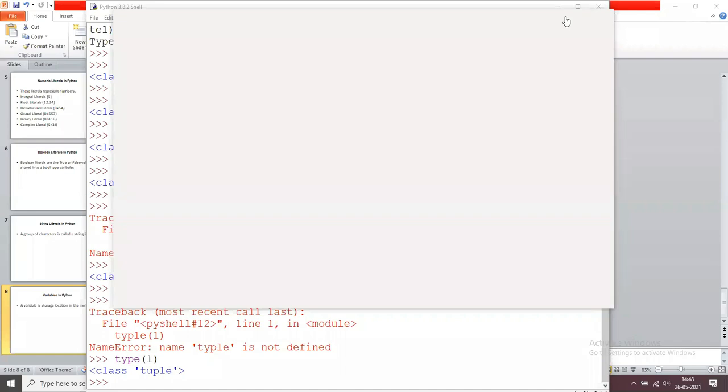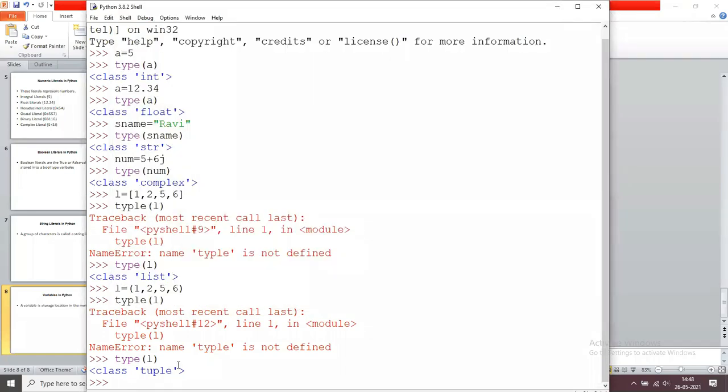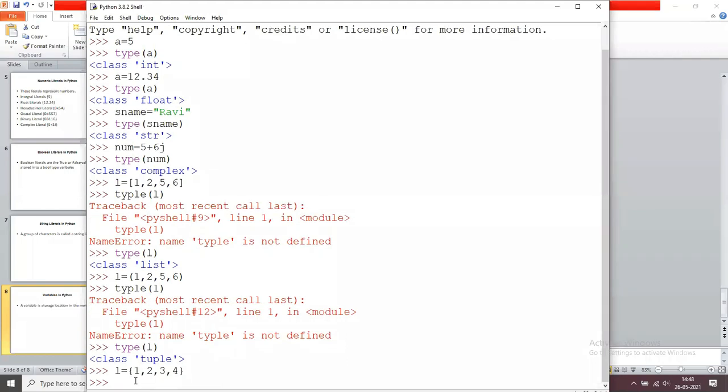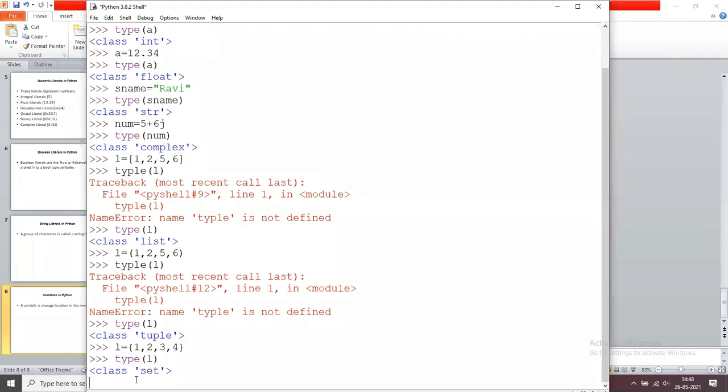The type of L is tuple. Similarly, we have different types. Another type is set. For example, L equals to, using these curly brackets, 1 comma 2 comma 3 comma 4. If I press enter, type of L, it is a set. And we have another data type, dictionary. We will discuss the dictionary in future classes. So these are the different built-in data types available in Python.